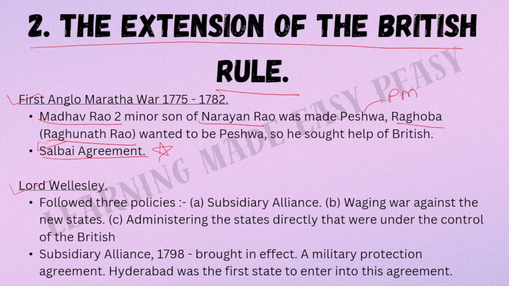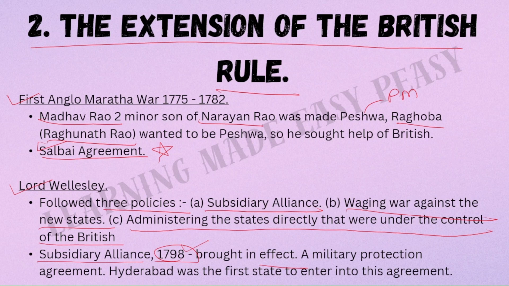Then we have Lord Wellesley, a very important person, who followed three policies. His first policy was subsidiary alliance, which is very famous. Then waging war against any new state that was not under the control of the British. And the third was administering directly the states that were under the control of the British. This subsidiary alliance was brought into effect in 1798. This year is important. Please remember, 1798, subsidiary alliance was brought into effect.